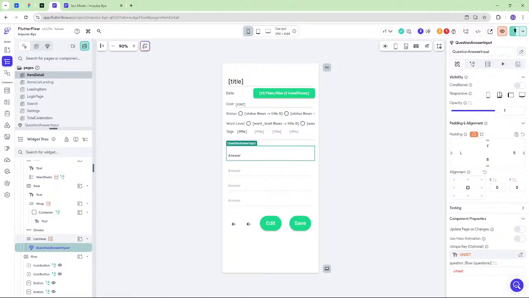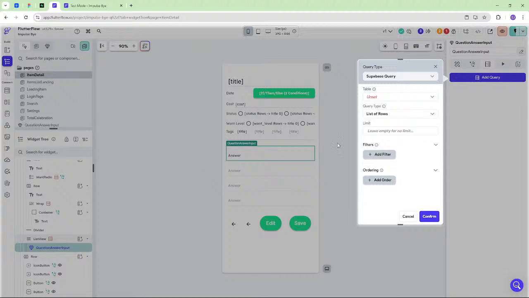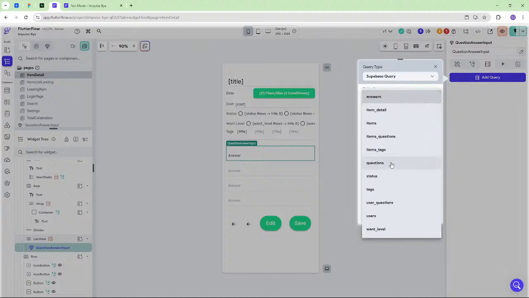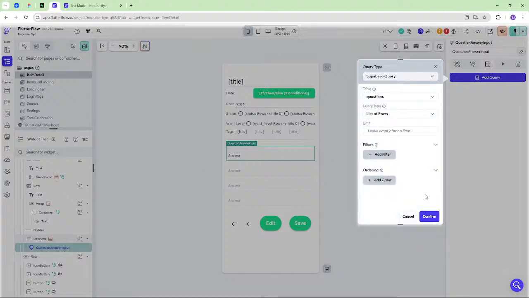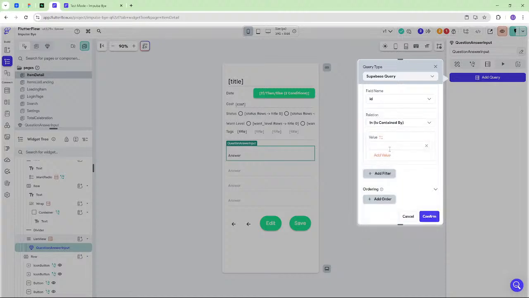I think we could try it here on the component, like at this level of it. Questions, list of rows. Oh, cool.